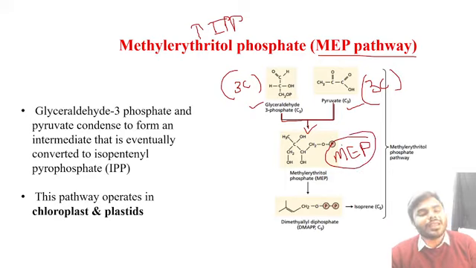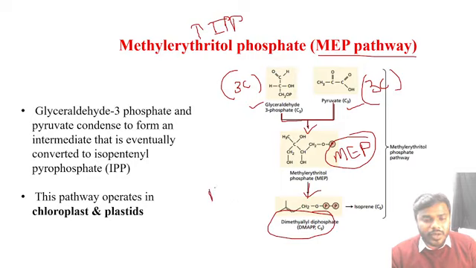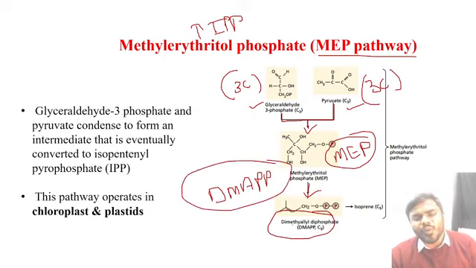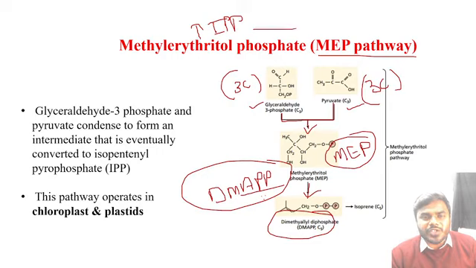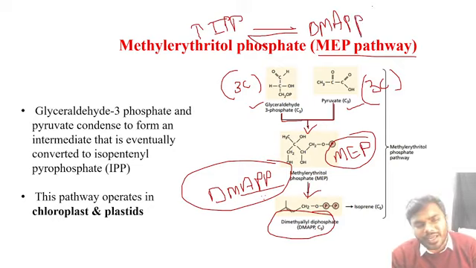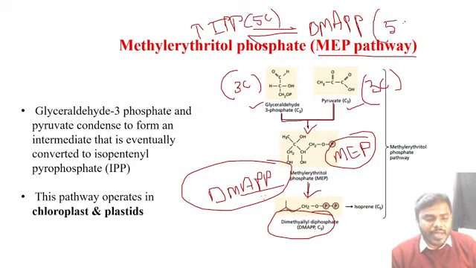So methyl erythritol phosphate. Now, friends, what is methyl erythritol phosphate going to give rise to? It is giving rise to DMAPP. Never ever forget this. So friends, what is the difference between the IPP and DMAPP? Friends, the two are the same. I can say both are isomeric in nature. Don't forget that. IPP is how many carbon, friends? IPP is 5 carbon. DMAPP is how many carbon, friends?